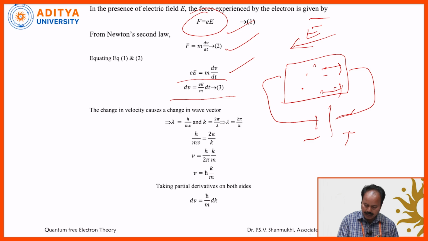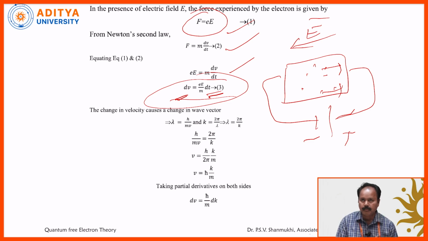Here you observe one thing. Due to the application of the electric field, during the time interval dt, there is a change in the velocity dV. The change in the velocity is due to the application of the electric field during the time interval dt. Even though there are electron waves, we are still taking the change in velocity in the time interval dt because of the applied electric field. Just observe the de Broglie wavelength, lambda is equal to h by mv. What is k? k is equal to 2 pi by lambda, or lambda is equal to 2 pi by k.